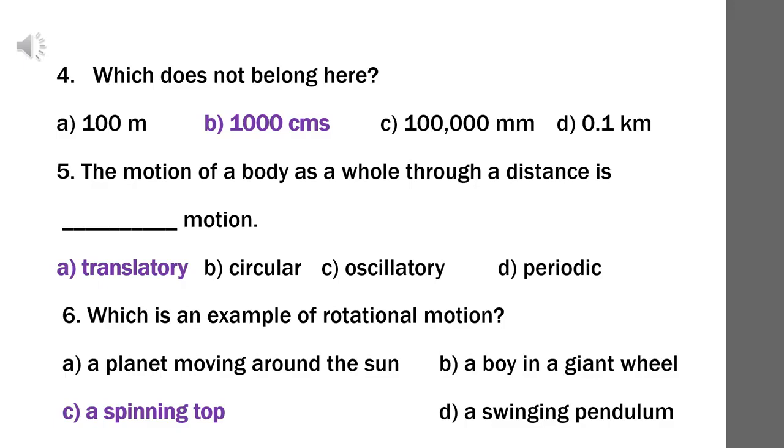Option D. A swinging pendulum. A swinging pendulum moves to and fro, so it is an oscillatory motion. Here the question is asking for an example of rotational motion. The correct answer is option C, a spinning top.